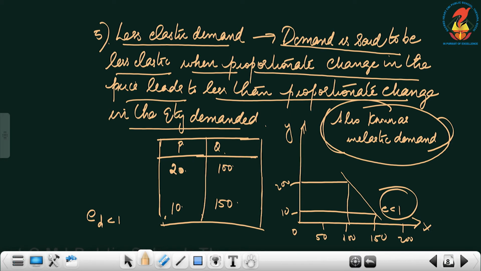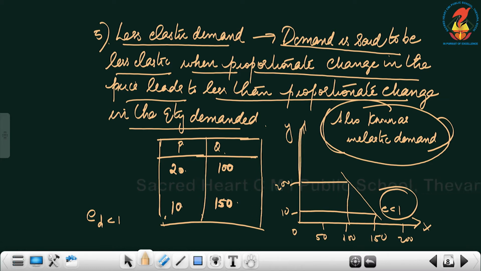Price is 20 and there he has purchased 100 kilograms. Now price has come down from 20 to 10, but he has purchased only 150. A sensitive consumer should purchase 500 or 400, but he has purchased only 150. He is not that bothered about the reduction in the price. There are consumers like that.